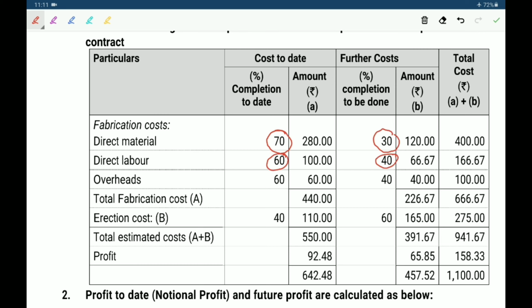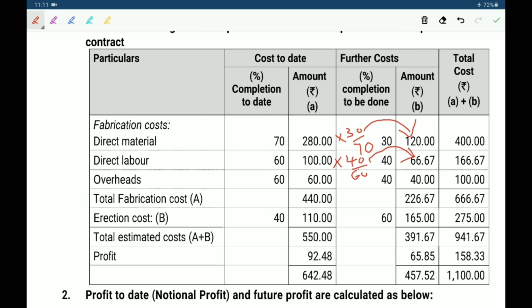These are all simple. So now we calculate 2,80,000 into 30 by 70, it will give this amount. Next, 100 lakhs into 40 by 60, it will give 66.667.